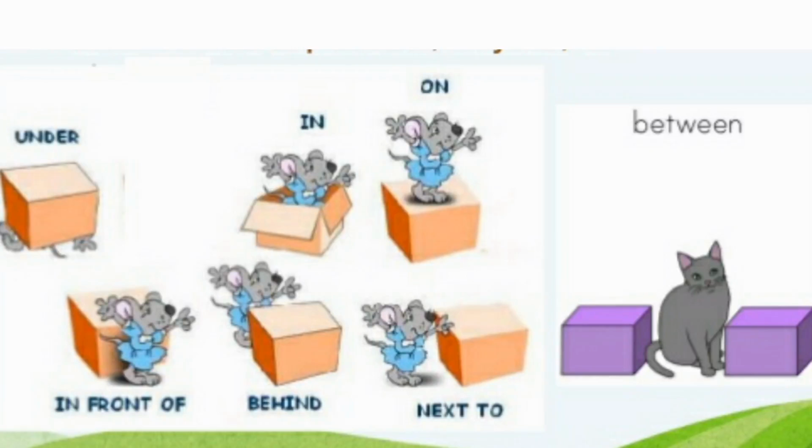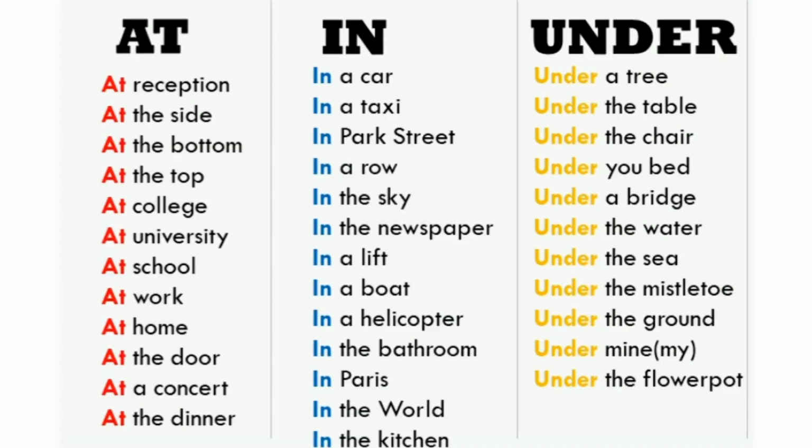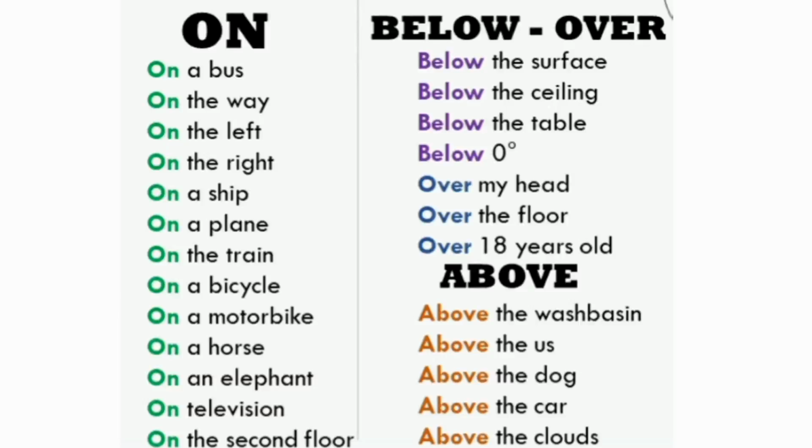Possible sentences for these could be: the rat is in front of the box. The rat is behind the box. The rat is next to the box. The cat is between the boxes. Make note of these other examples using in, at, and under. Here are some more examples looking at on, below, over, and above.